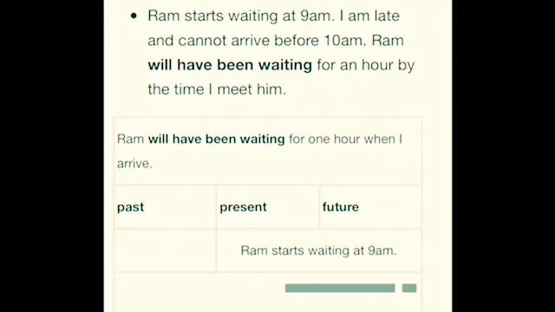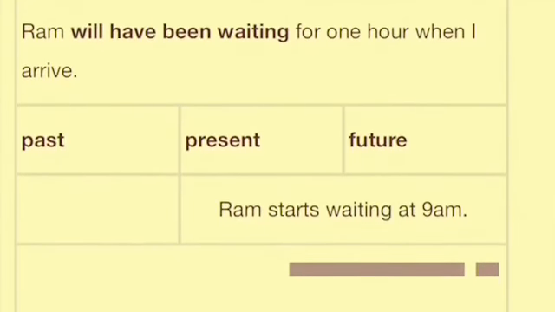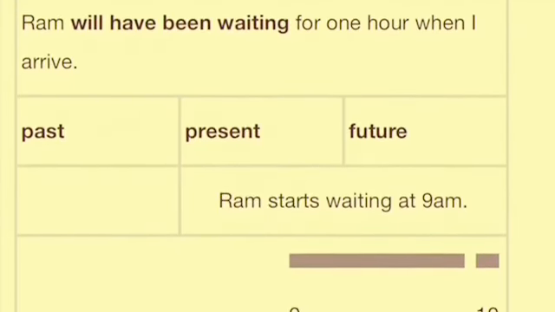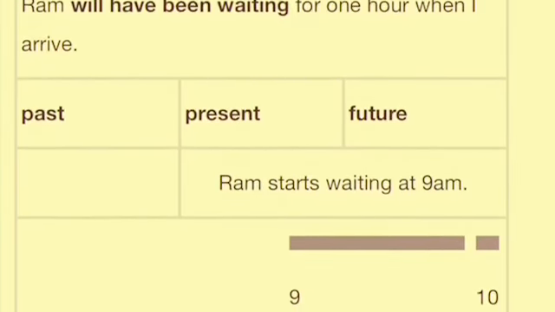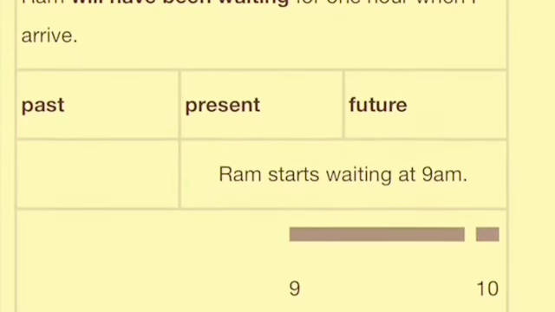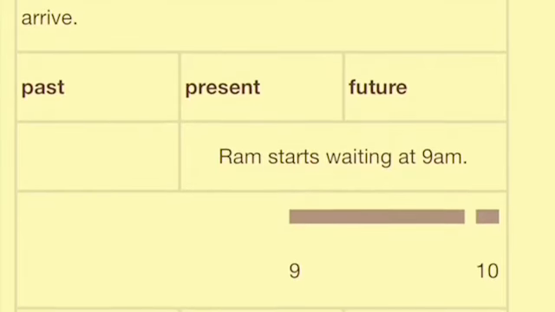Got it? Now, my arrival time is something else. Ram starts waiting at somewhere 9 a.m. My arrival time is somewhere 10 a.m. So, by the time I arrive, Ram will have been waiting for an hour.